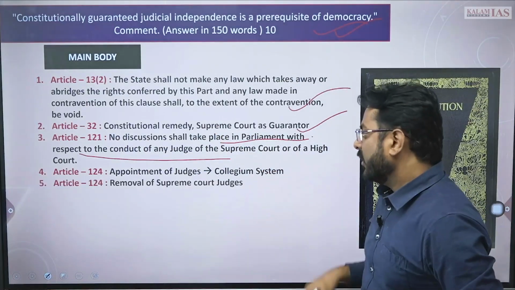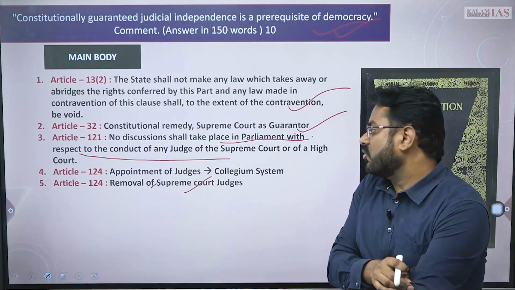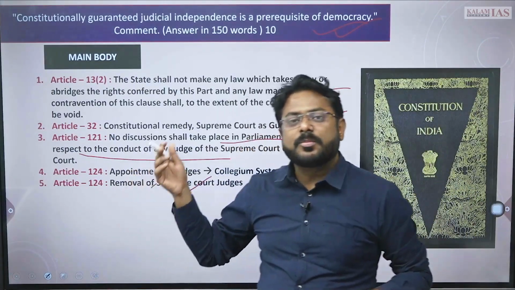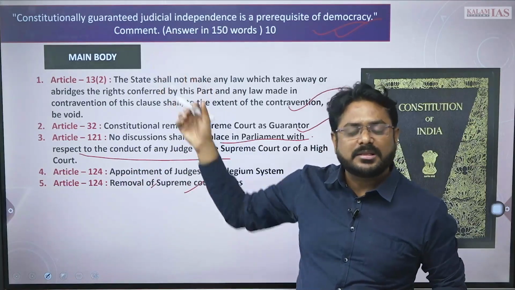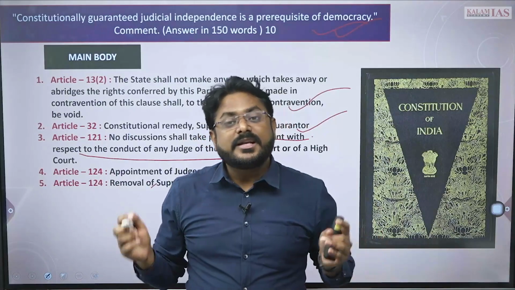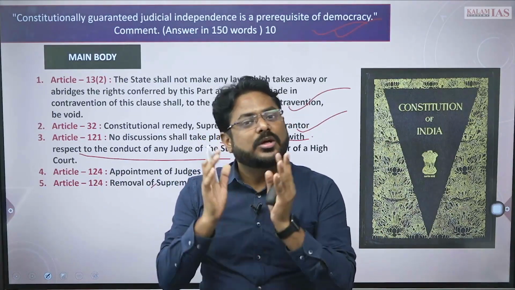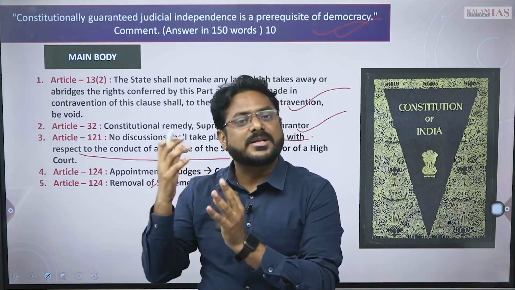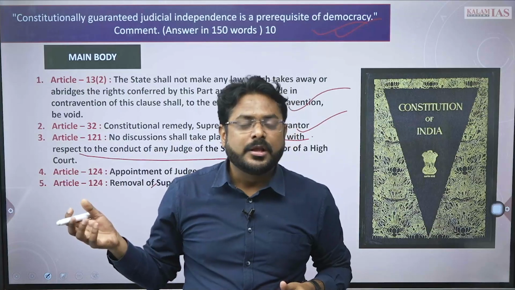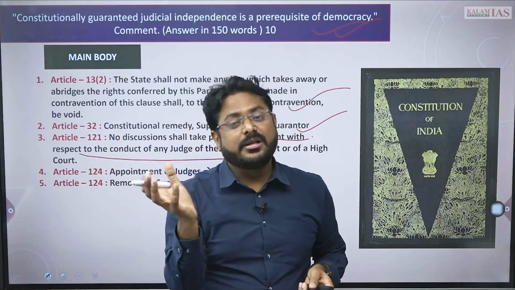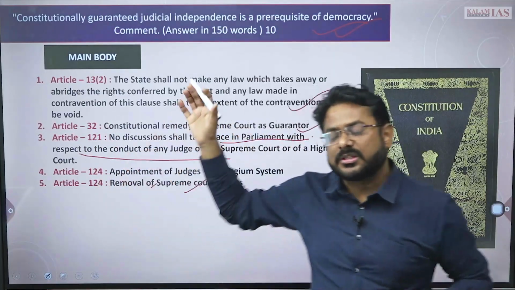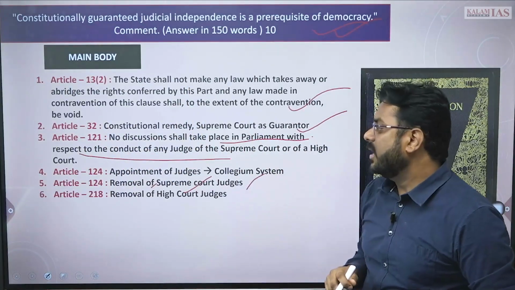So that is there. Then Article 124 of the Constitution also talks about the removal of Supreme Court judges. And how does removal of Supreme Court judges ensure judicial independence? Because removing a Supreme Court judge is not easy. It needs a special majority, in which two-third members should be present and voting, and there should be at least half of the absolute majority. To gain that majority in the Lok Sabha as well as in the Rajya Sabha is very tough. Therefore some kind of judicial independence is provided from here also.